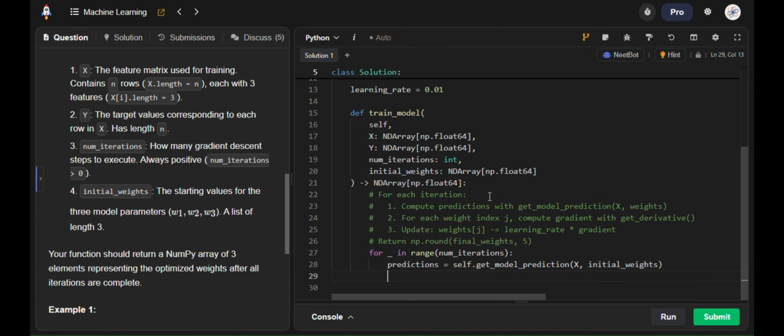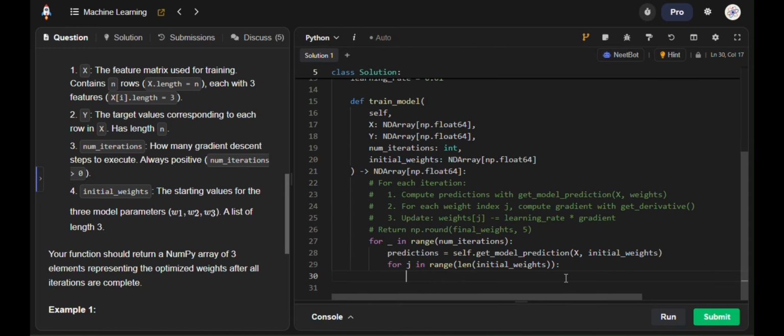After that, we are going to compute the gradient for each index. So for j in range length of initial weights, gradient is equal to self dot get_derivative.